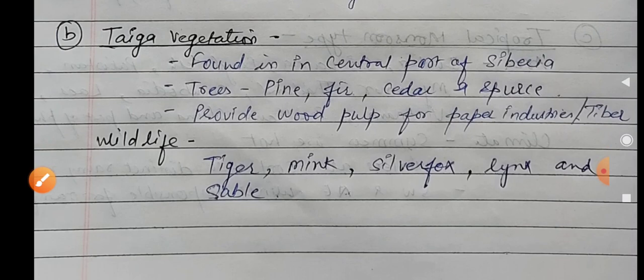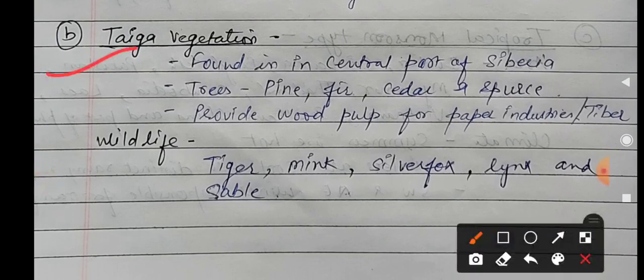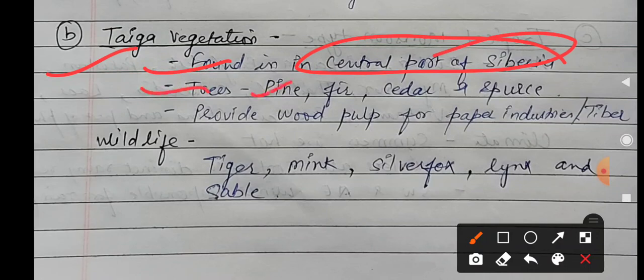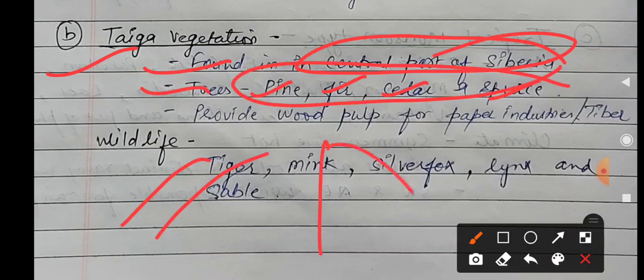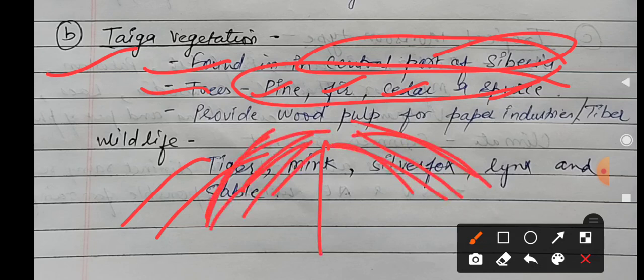Next one is the Taiga region. Taiga means lesser than tundra. It is not extremely cold, but it is a colder region. It is found in the central part of Siberia. What kind of trees are available here? The pine, fir, cedar, and spruce. These trees are spike-shaped, so that the snow can slip from them. That's why they are coniferous.